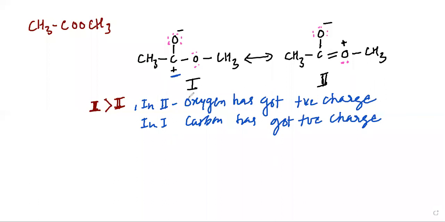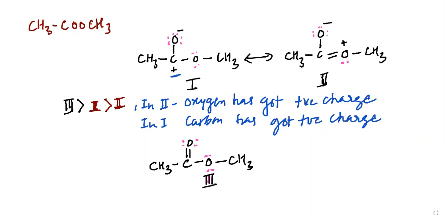But there is one more thing that we can see. If we draw the structure this way, my dear students, without any charges, we can even have this structure. It is not needed that there must be some charges on this. If we call this structure number 3, then this is going to be the best contributor.